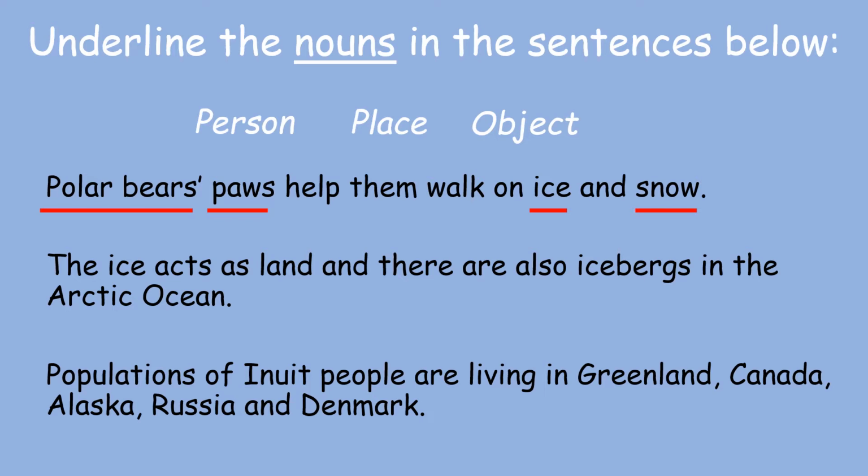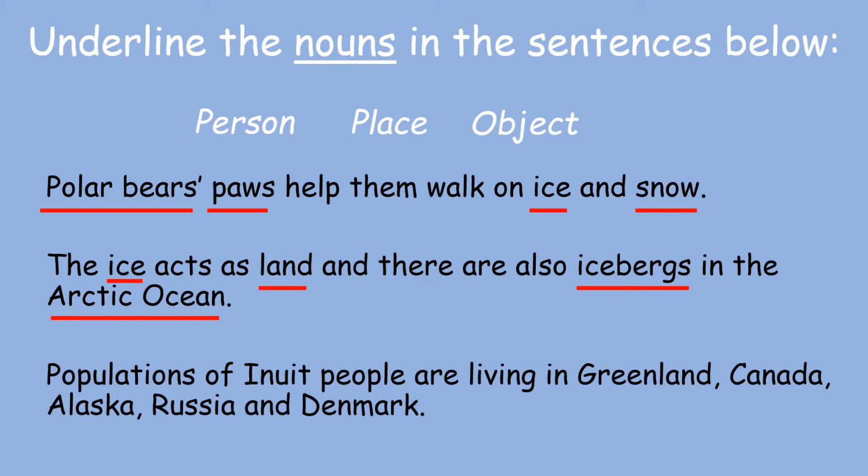Next sentence. The ice acts as land, and there are also icebergs in the Arctic Ocean. So we have the word ice again, just like we had in the last sentence. The ice acts as land. So land, that could be soil or the earth. So that, again, is an object. The ice acts as land, and there are also icebergs. Here we have another object in the Arctic Ocean. So that's a place, that's an ocean.